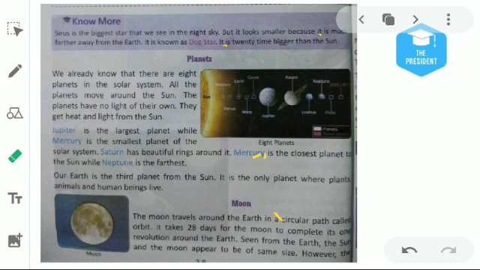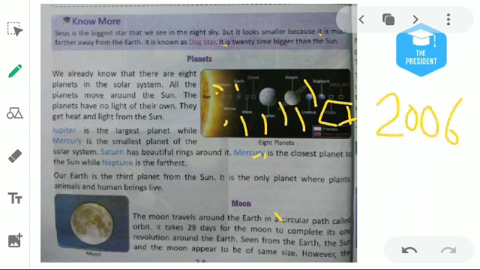Now you can say again, we will pronounce the names again. First one is Mercury, second one is Venus, third one Earth, fourth one Mars, then Jupiter, then Saturn, then Uranus, and after that Neptune. Other than these, the name written here is Pluto. Pluto was basically known as a planet, but in 2006 it was declared not a planet. It is known as a celestial body. Okay.